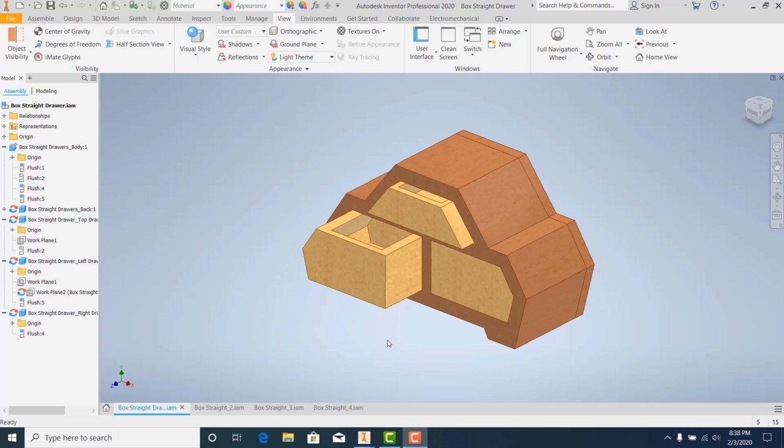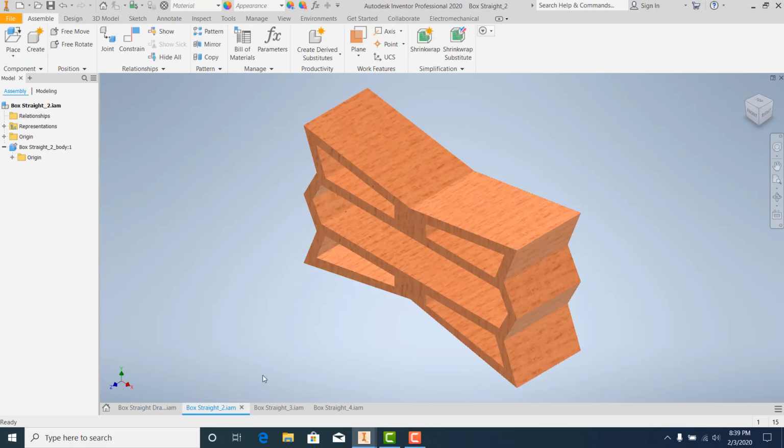Alright, in this video tutorial series we'll be looking at how to create a bandsaw box. I made some modifications and took some of the curves out of it to be a little bit easier on the drawers. So I have a couple different styles to show you here, all with kind of straight drawers that will make it a little bit easier for us to manipulate.